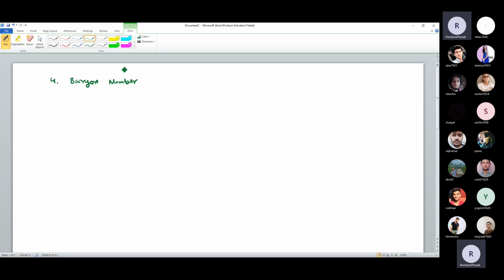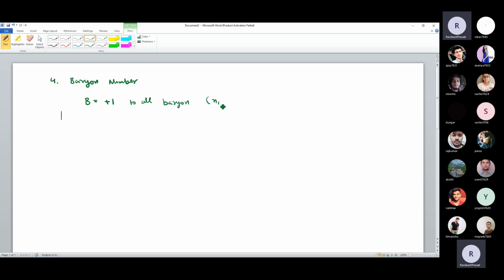number and how we assign this number to any particular particle. So the baryon number is denoted by B, which is equal to +1 to all the baryons. If any particle in your reaction or in your decay process is a baryon, then its baryon number is +1.